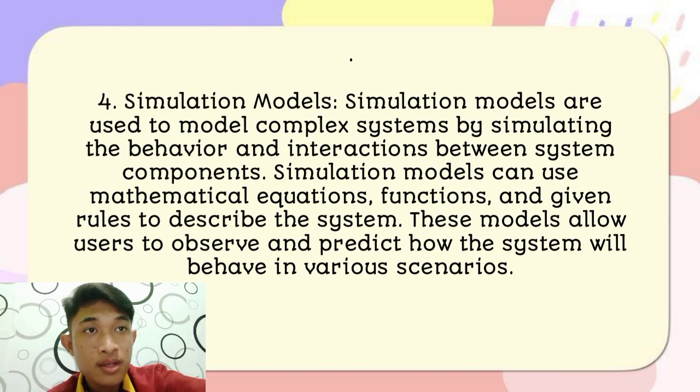Simulation models. Simulation models are used to model complex systems by simulating the behavior and interactions between system components. Simulation models can use mathematical equations, functions, and given rules to describe the system. These models allow users to observe and predict how the system will behave in various scenarios.